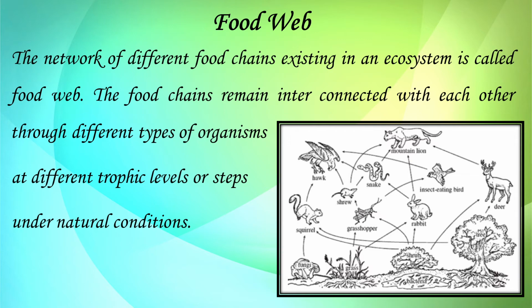So the food chains remain interconnected with each other through the different types of organisms at different trophic levels, or steps, as under natural conditions. As you can see in the diagram, they are interlinked together, and this network of food chains is known as a food web.